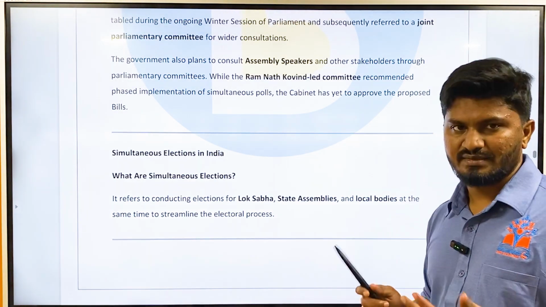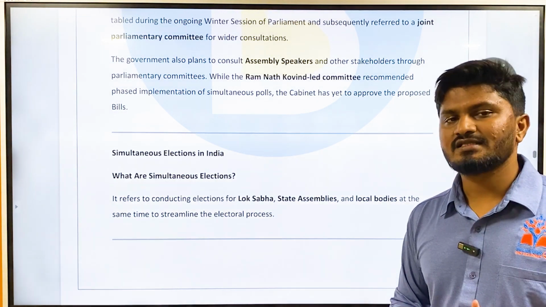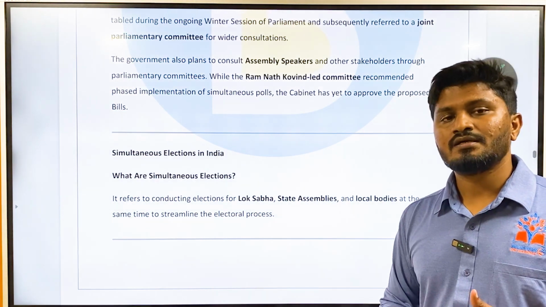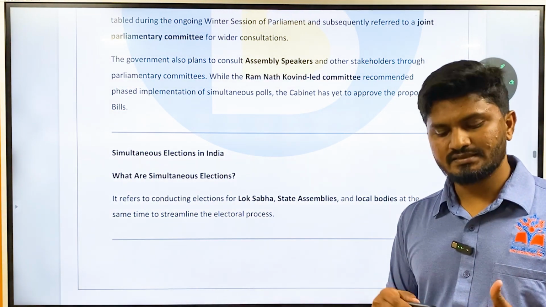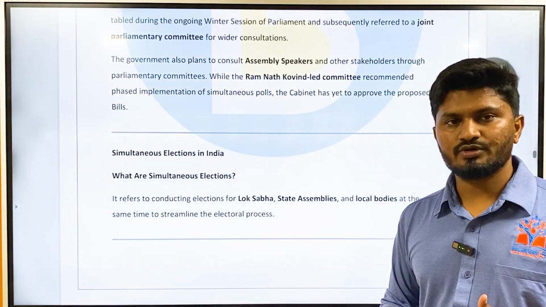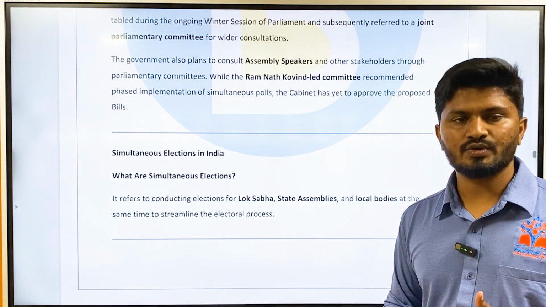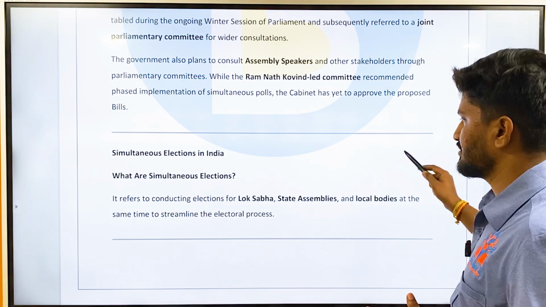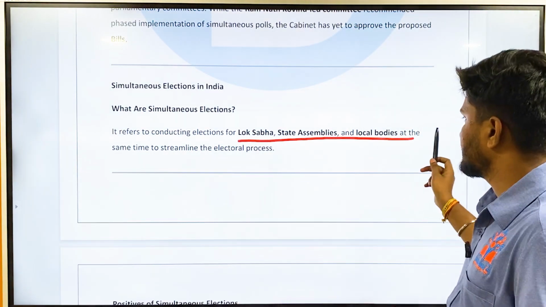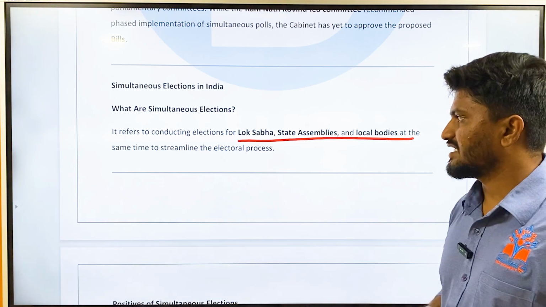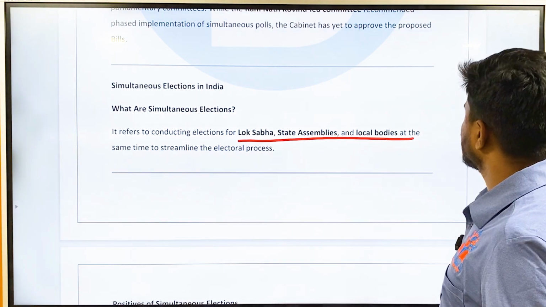Okay, what is simultaneous election? Simultaneous election is nothing but holding the elections together, or simultaneously, for the Lok Sabha, that is parliamentary elections, state assemblies and local bodies. All three elections should be held together. Okay, that is simultaneous election. That is, it refers to conducting elections for the Lok Sabha, state assemblies, and local bodies at the same time to streamline electoral processes.